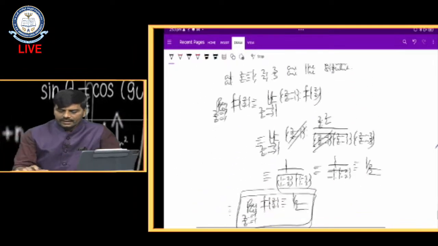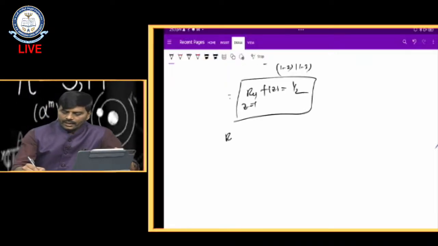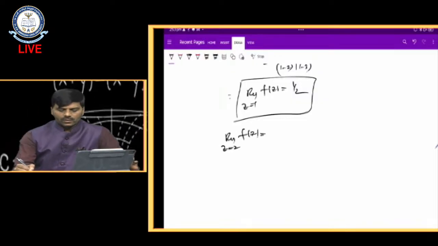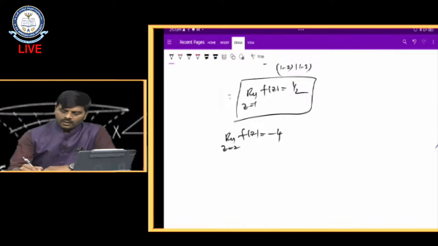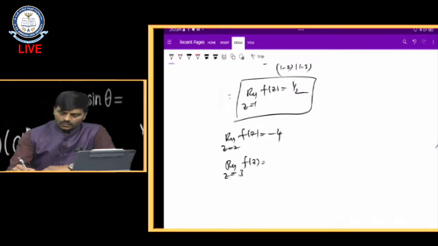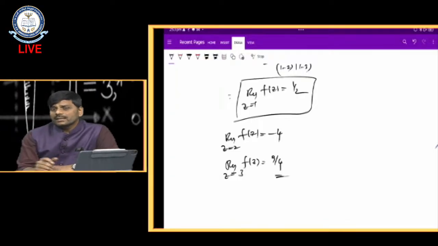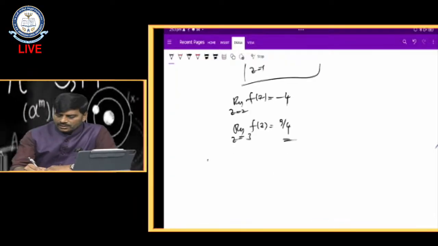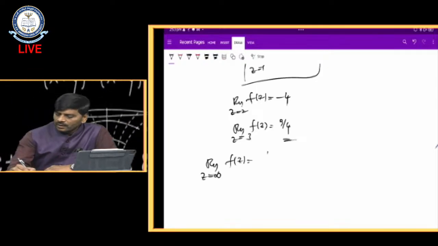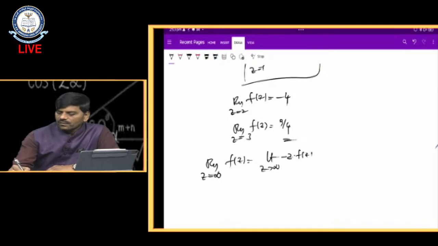We get the residue at z equal to 2 of f of z is minus 4, and the residue at z equal to 3 of f of z is 9 by 4. Now, to find the residue at z equal to infinity, we write it in the form of limit as z tends to infinity of minus z into our function f of z.